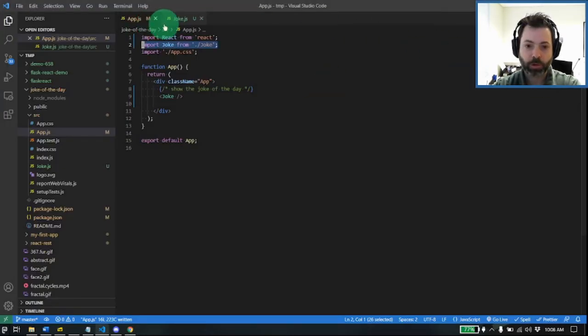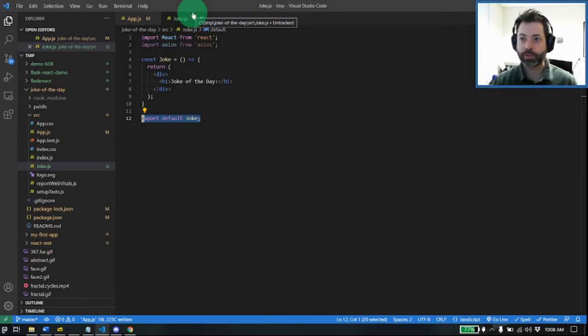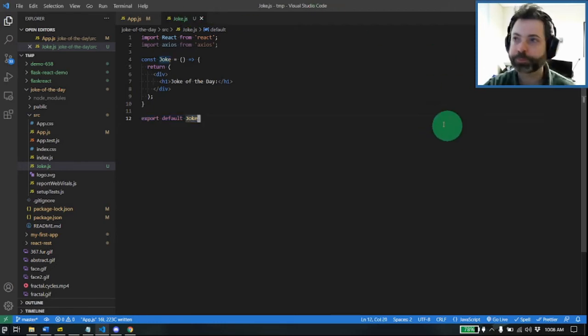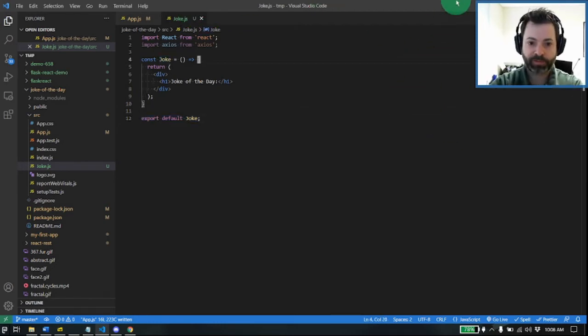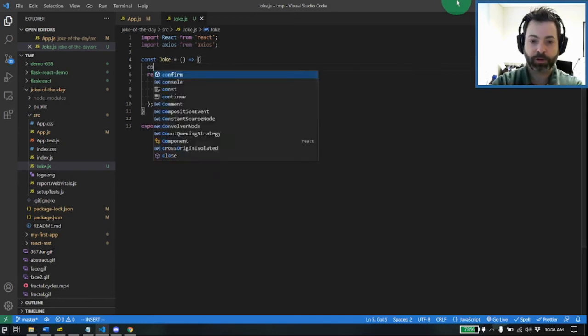Okay, now we have to actually reference our API. This is where the RESTful bit comes into play. So we are making a remote call to the Joke of the Day website. We are going to get a JSON object back, and we're going to deconstruct what we have and plop it onto our web page. Now, the Joke of the Day API is very, very easy to parse out. They can get much more complicated than what we're doing here, but it's a nice starting point if you've never done this before.